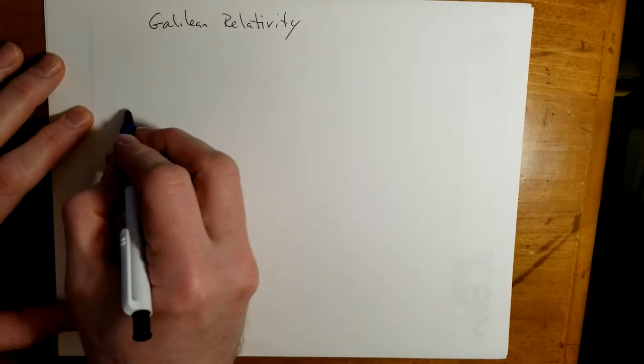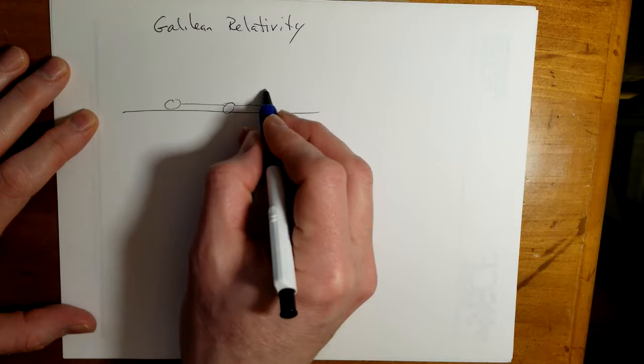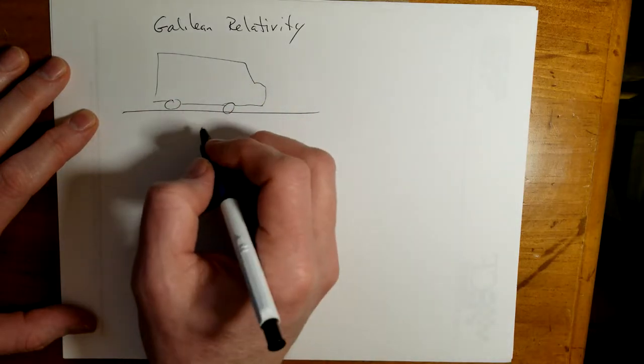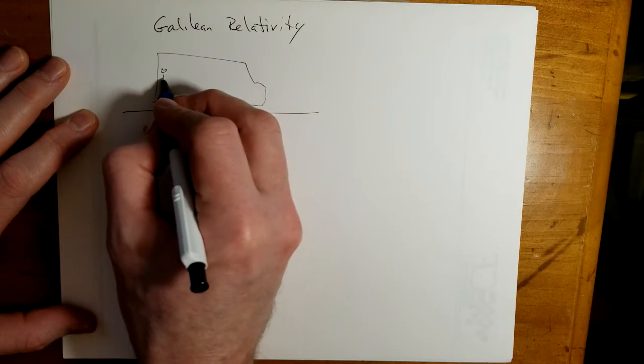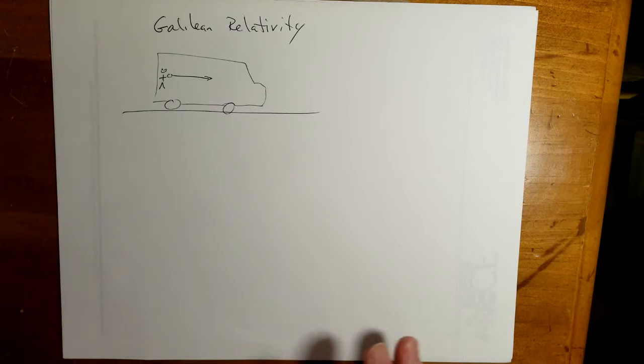So let's talk about Galilean relativity. Let's start with the example of a car, or a bus, sort of the way I've drawn it, and I have a kid on the back row throwing a baseball forward. When we talk about the velocity of an object, or even the speed of an object, it's